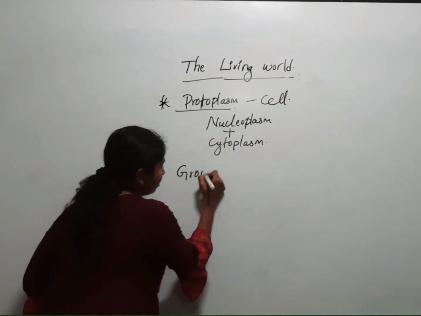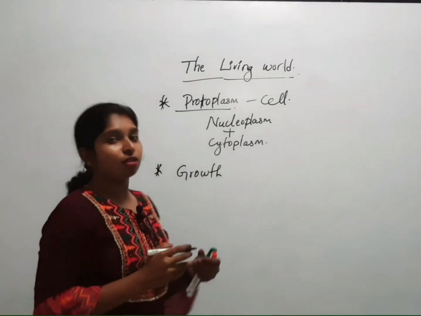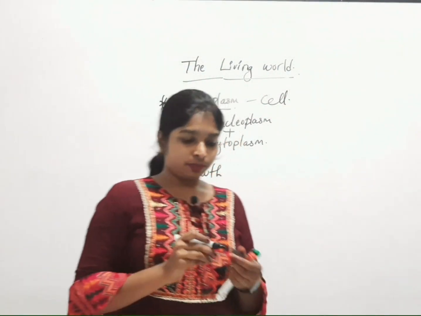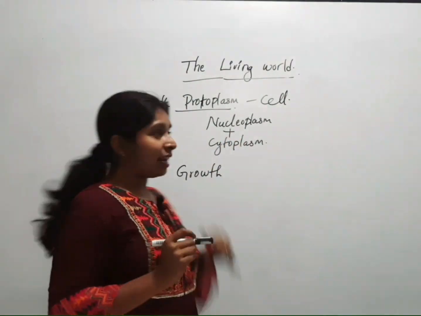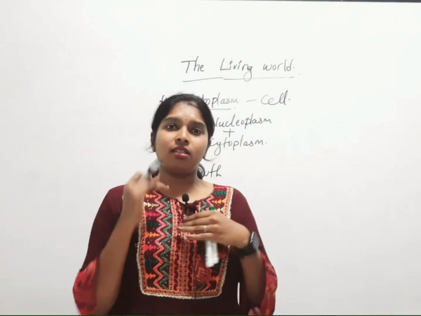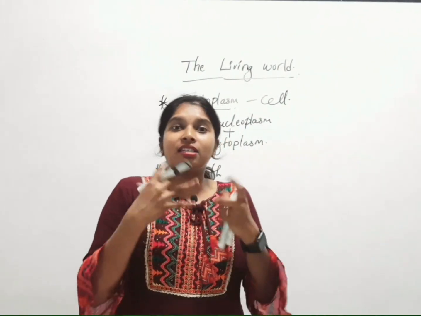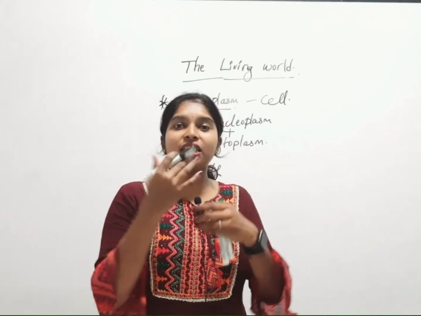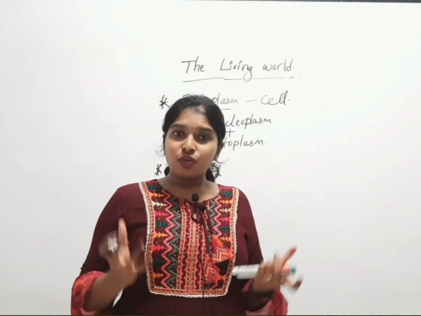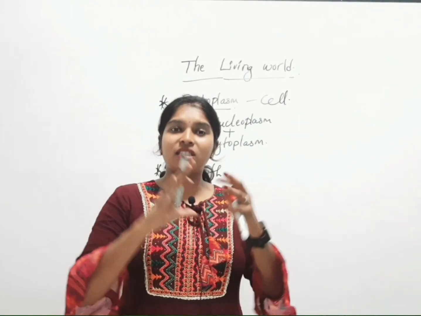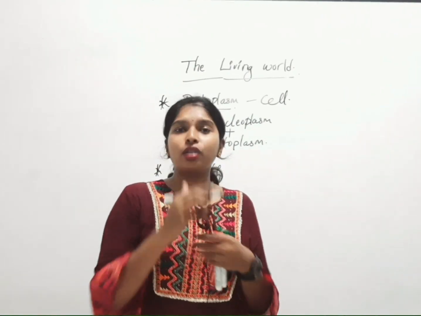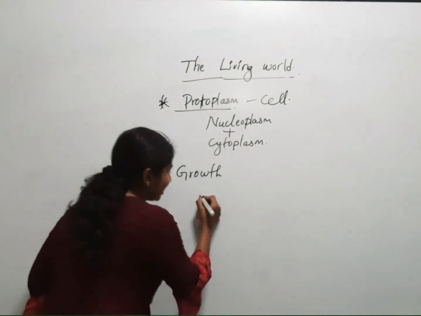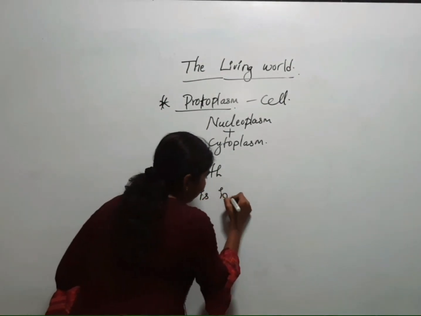So next character that should define the living world, living organism, is the living system or living organism should show growth. As you know, the cell has to divide. If the cell is divided, the size of the cell is going to increase, the number of cells is going to increase, the mass of the cell is going to increase, meaning the mass of an organism is going to increase. So growth is an increase